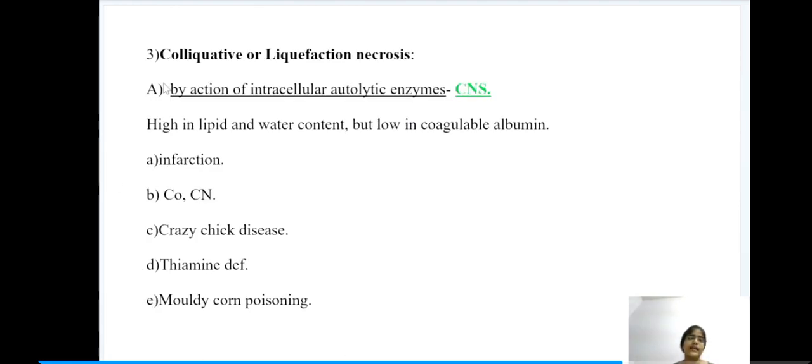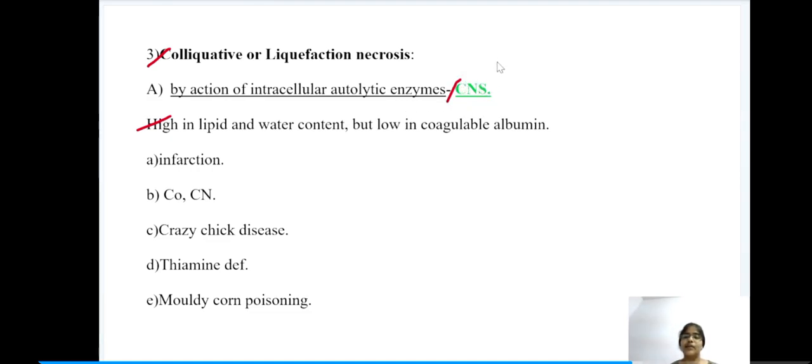Next we have colliquative or liquefaction necrosis. Under this we have the action of intracellular autolytic enzymes or the proteolytic enzymes. First, by the action of intracellular autolytic enzymes, this condition is seen in brain.